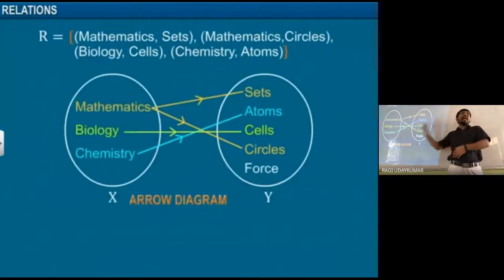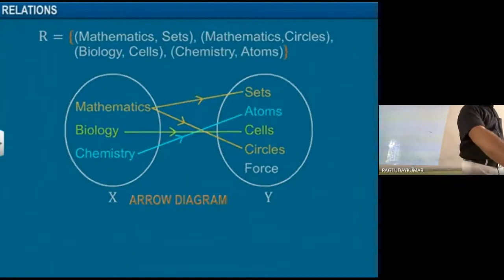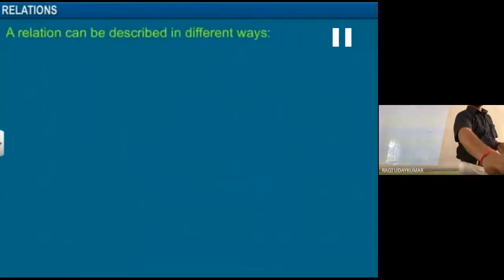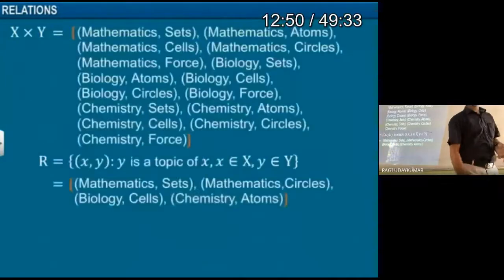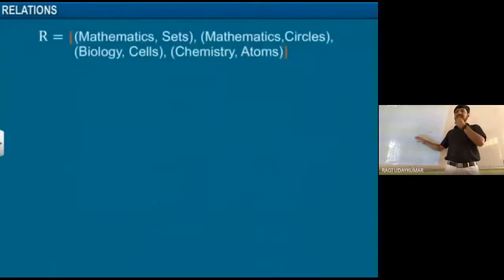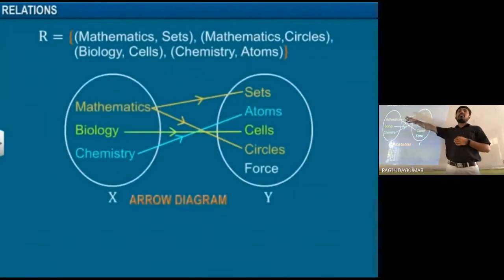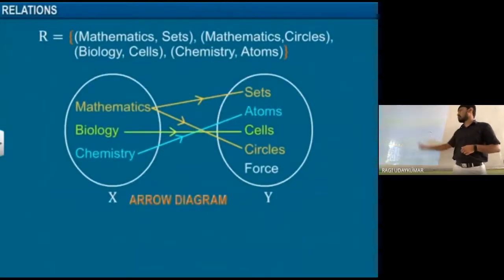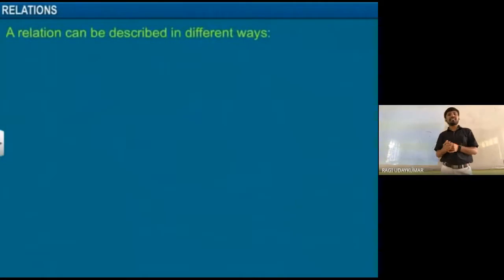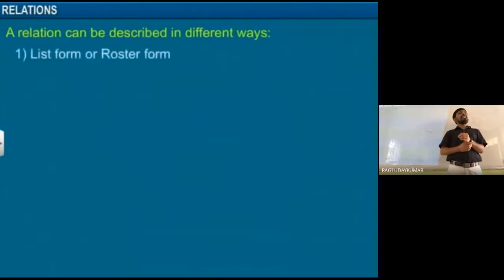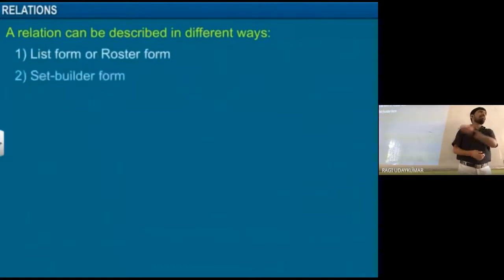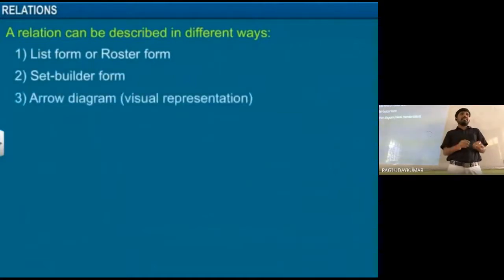Okay, so this is the arrow diagram. When we consider the arrow diagram also, we get it here. See here, this is the representation of the arrow diagram. Mathematics to sets, biology to cells, chemistry to atoms. Okay, a relation can be described in different ways. Relations can be in list form or roster form, which we have already seen: mathematics, sets, like that. The arrow diagram, a visual representation, is already shown to you.